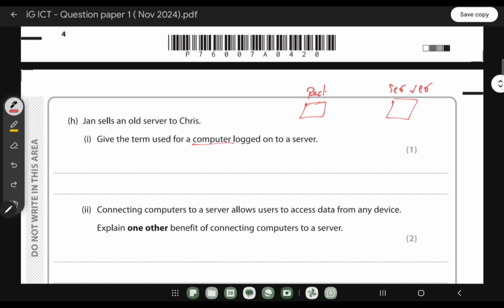When we send any request to the server, it takes that particular request and sends it back to us. So in this process, one part is the server working, and the other part is called the client. The client is working on the other side. So the answer for this question will be client.